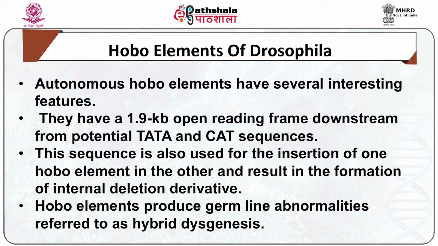They have a 1.9 kb open reading frame downstream from potential TATA and CAT sequences. This sequence is also used for the insertion of one hobo element in the other and results in the formation of an internal deletion derivative. Hobo elements produce germline abnormalities referred to as hybrid dysgenesis.